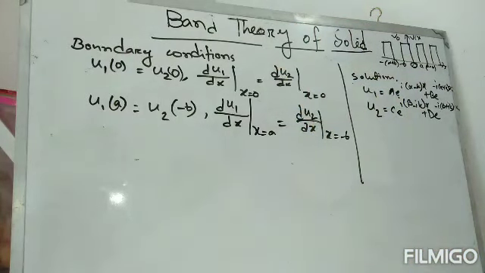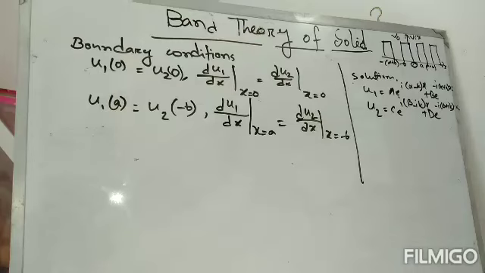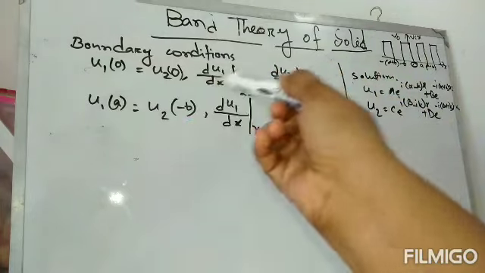about band theory of solid, which we have already discussed in our previous lesson up to boundary condition. Today we'll start from the last in the previous lecture. In the previous lecture we have already got boundary conditions of two equations. The boundary conditions are there. I have already written